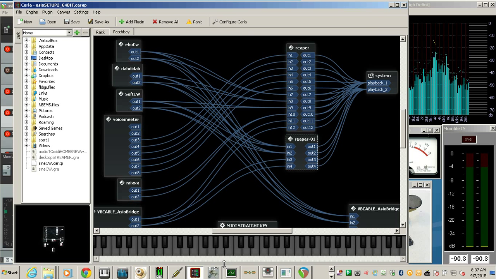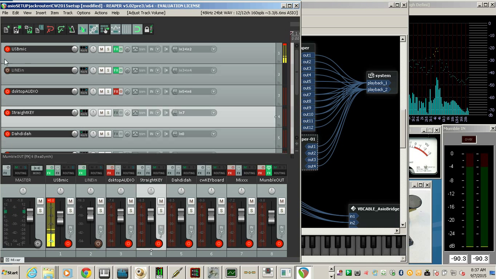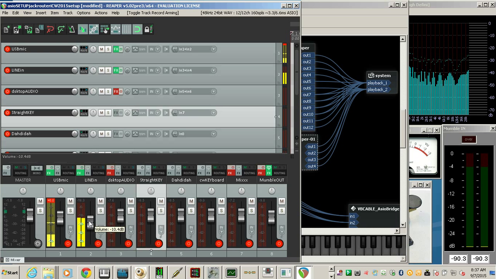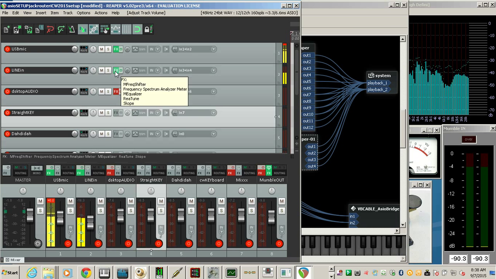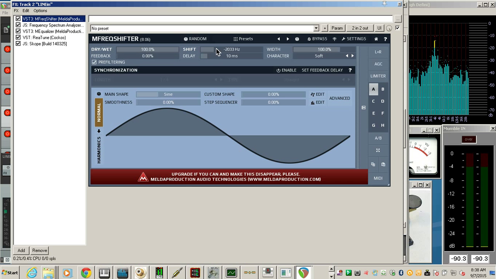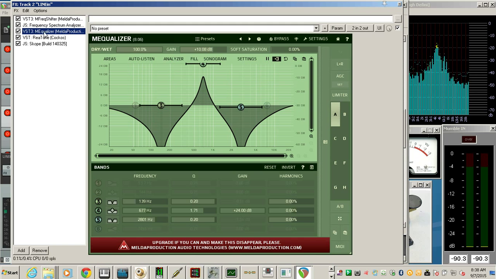Let's take a look at this Reaper. This is our main mixing console. So we have the line in. So we've got some audio coming in from a rig. We're using this shifter. Since I can't reach the controls, I just have it coming out here and I have it wideband so I can catch a few. Spectrum analyzer, and this is the M equalizer.